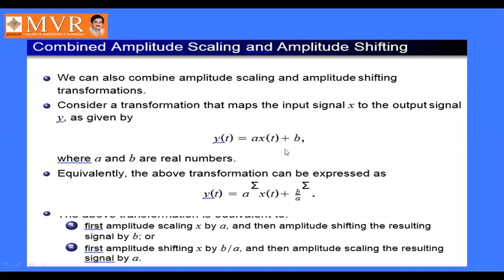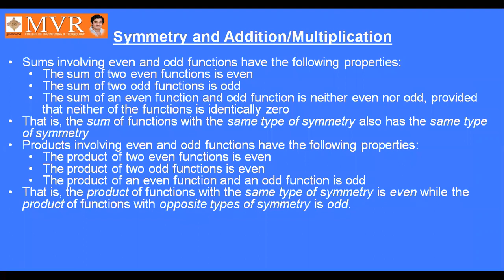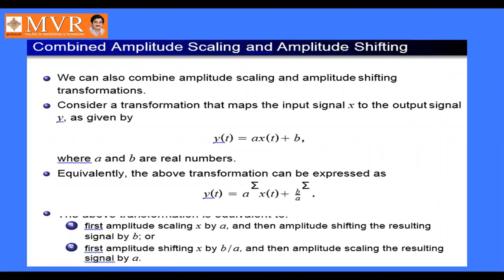Equivalently, the above transformation can be expressed as y of t equal to a into (x of t plus b by a). Okay, see. First amplitude scaling x by a, and then amplitude shifting the resulting signal by b, or first amplitude shifting x by b by a, and then amplitude scaling the resulting signal by a.